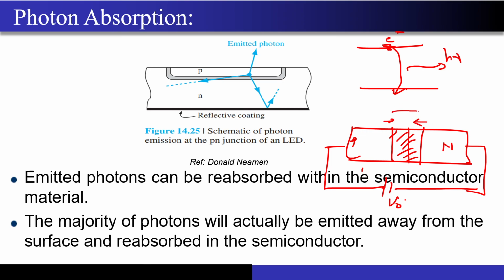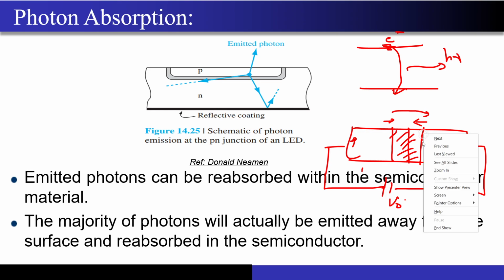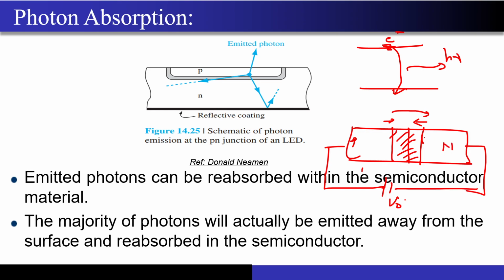There will be an injection of holes, correct, from the p side to the n side, and those holes decay in the n type material over here, and their concentration reaches the background carrier concentration. See, these are nothing but minority carriers, right? These are minority carriers inside the n type semiconductor material, correct.